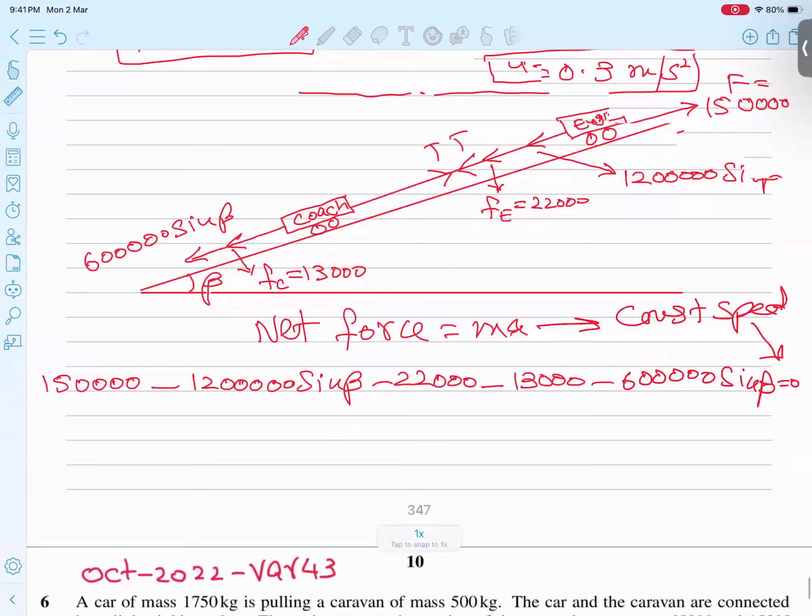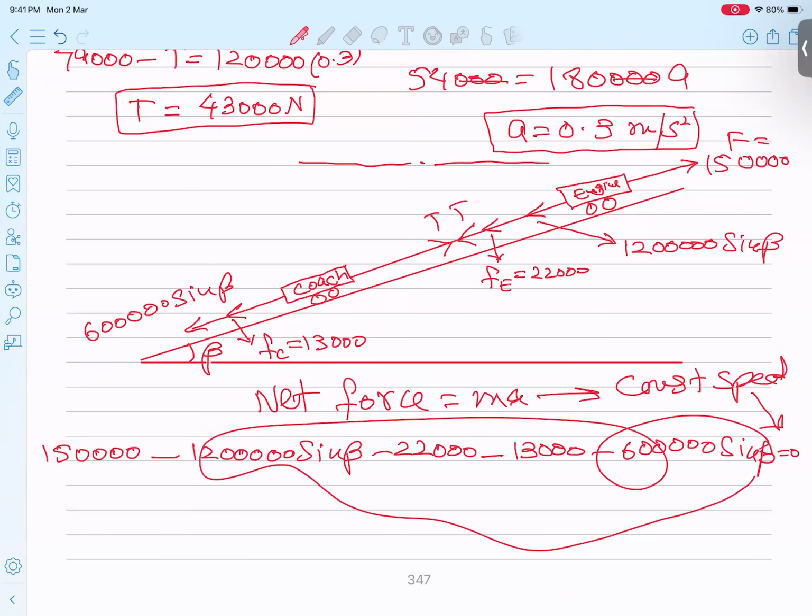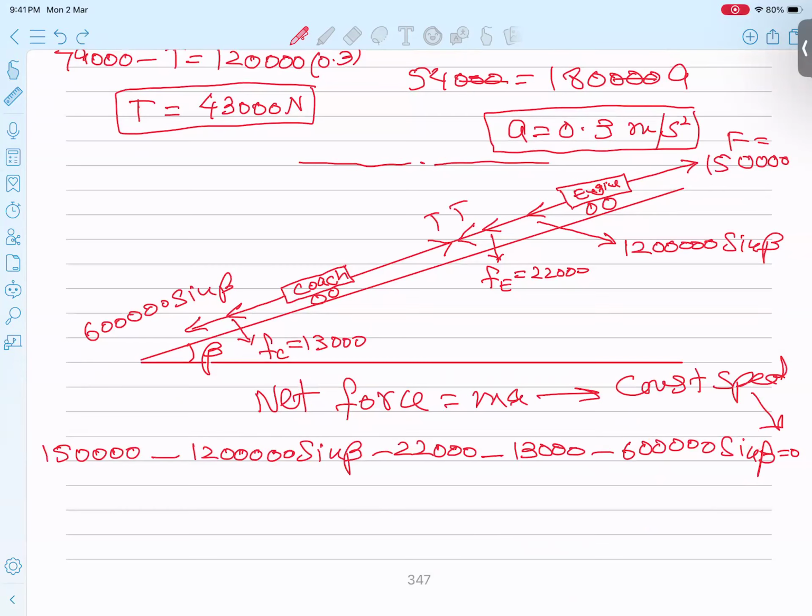Now, students, I can finish my question simply. These two friction values I will bring to the right hand side. I type the rest: 1.5 with 5 zeros minus 2,000 minus 1,000, and I get on the left hand side 115,000. On the right hand side I have 1.25 with 5 zeros plus 6 with 5 zeros, so I get 1.85 with 5 zeros into sine beta.